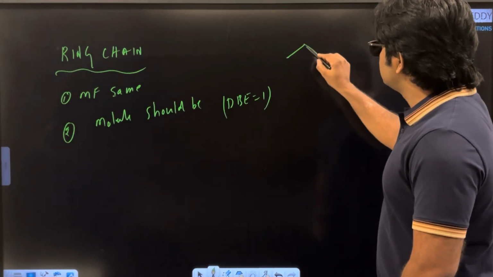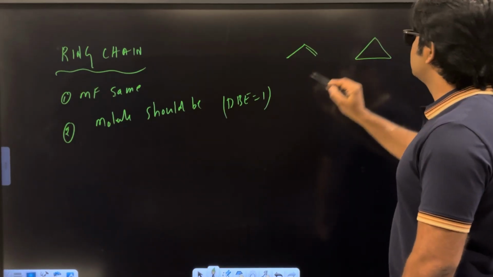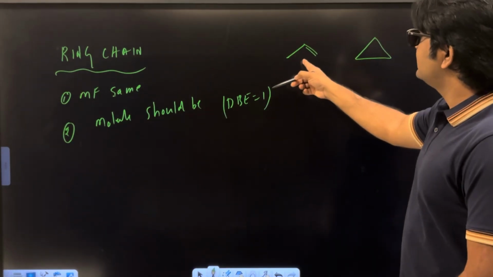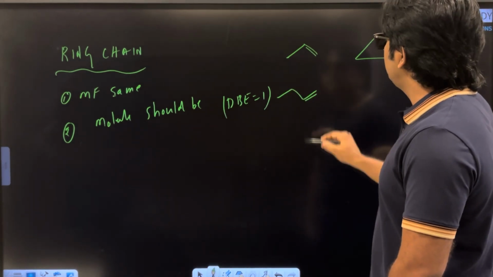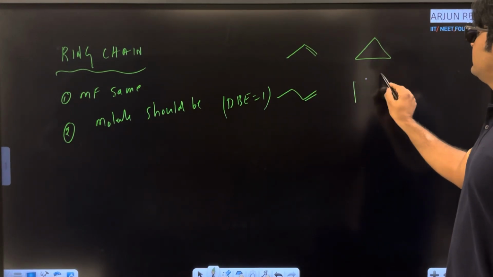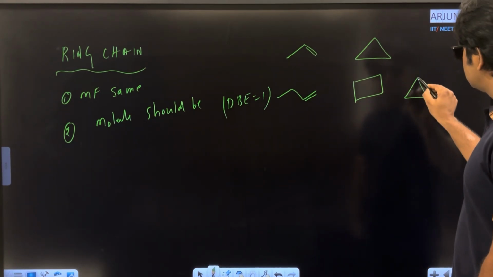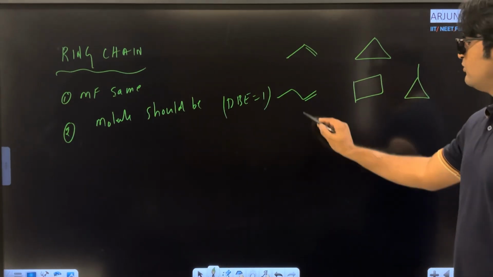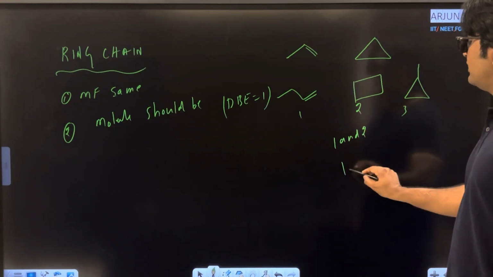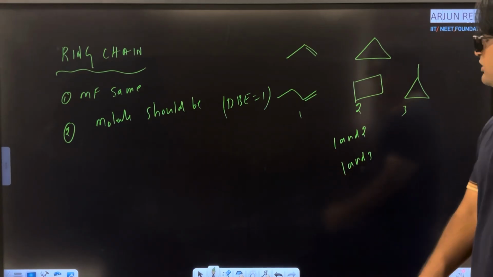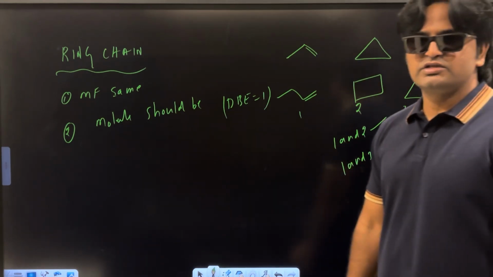Okay, let us start this example. Propene, and same thing you can write like this with the same degree of unsaturation. One is acyclic compound and one is what? Cyclic compound. Clear? For example, if you are taking butane, what is the possible cyclic compound? Yes, 4-member ring system. Not only this, you can also write like this: 1 methyl outside. What is the relation between 1 and 2, 1 and 3? What is the relation between 1 and 2? Ring chain isomers. 1 and 3 also ring chain isomers.